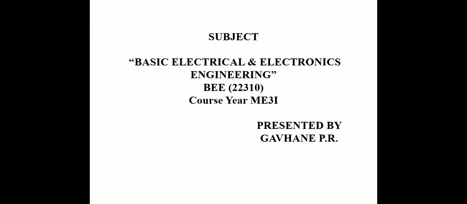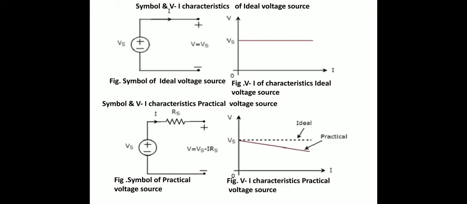In the previous lecture we had studied the types of sources: ideal and practical voltage sources, and ideal and practical current sources. In an ideal voltage source, there is no series internal resistance, so the terminal voltage or load voltage is equal to the source voltage, as shown in the VI characteristics of the ideal voltage source.